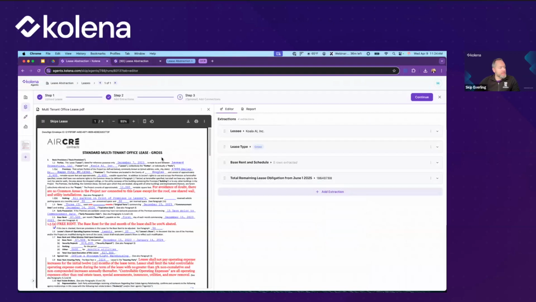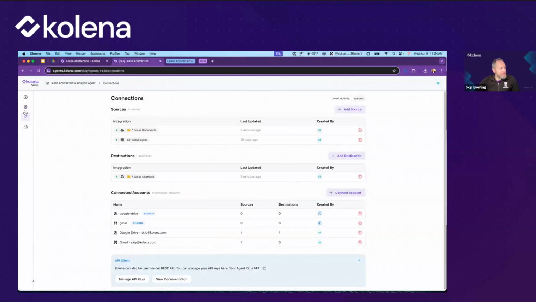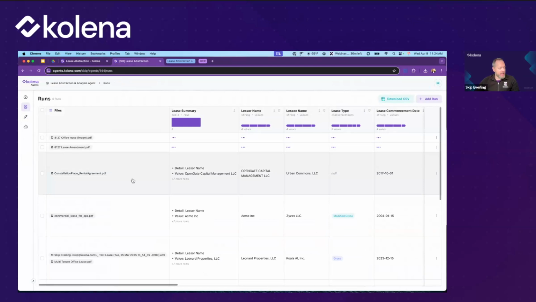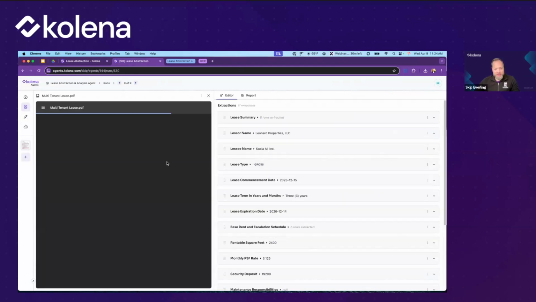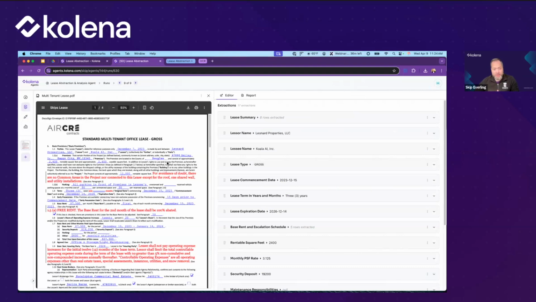Great. So this has been an example of creating an abstract for a lease. This could have been any type of contract or any type of document at all.